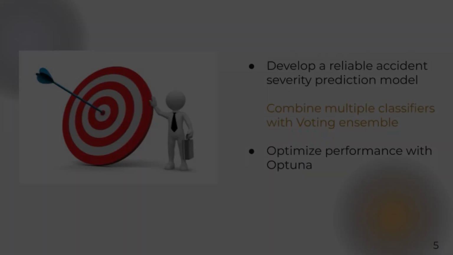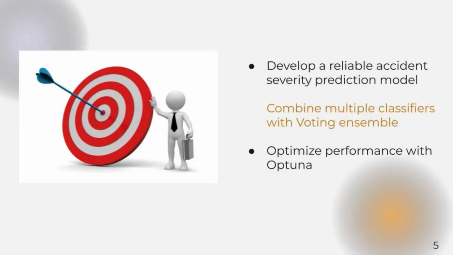The objective of this work is to build a reliable system for accident severity prediction. We adopt a voting classifier that combines several strong models to improve stability and accuracy. In addition, Optuna is used for hyperparameter optimization, which further increases performance and robustness. The goal is to provide a high accuracy system that is consistent and useful for traffic safety applications.